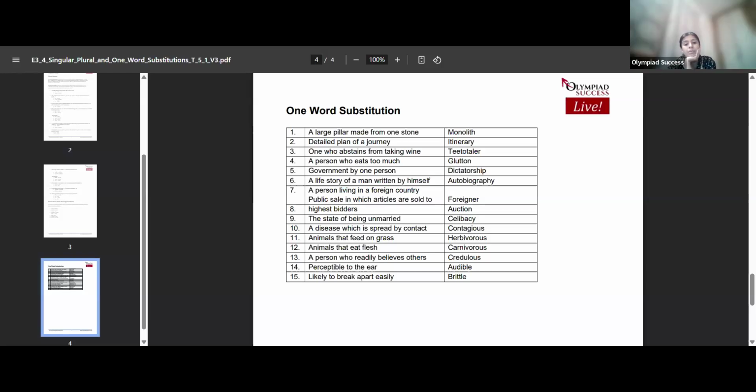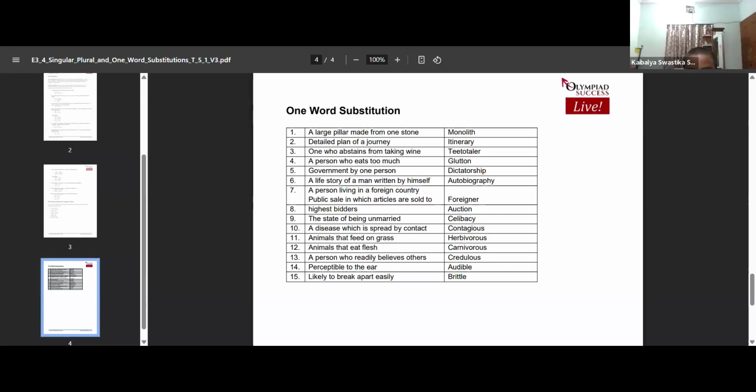A person living in a foreign country, and a public sale in which articles are sold to highest bidders. So see, there are two here. A person living in a foreign country is a foreigner, and a public sale in which articles are sold to highest bidders is auction. Auction means if there is some property kept open for sale, the person who will quote the highest amount will get that property. That is called an auction.